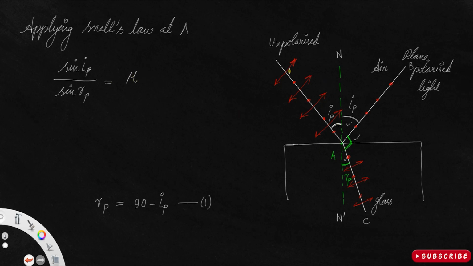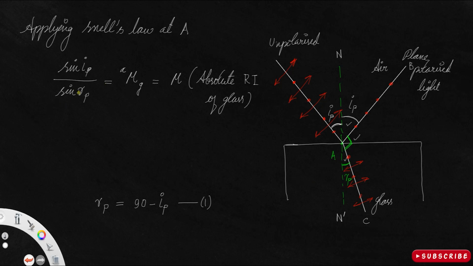This light is traveling from air to glass, so we have to take the refractive index of glass with respect to air. Anything with respect to air, we consider as absolute refractive index. So let me take that as mu. Mu is the absolute refractive index of glass. Here we took glass, you can take any transparent medium.